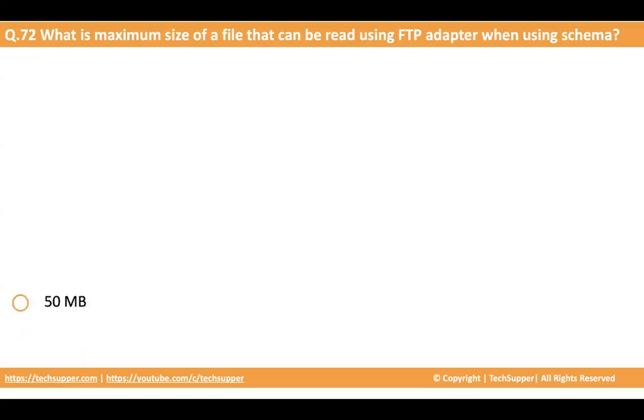Look at the options: 50 MB, 10 MB, 1 GB, 100 MB. The answer is 50 MB. So you can only read a 50 MB file using FTP adapter while using schema like CSV, XML, JSON, not more than that.